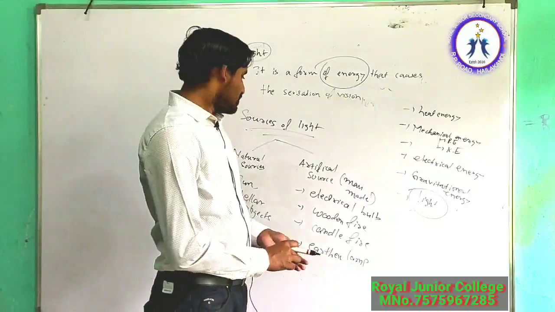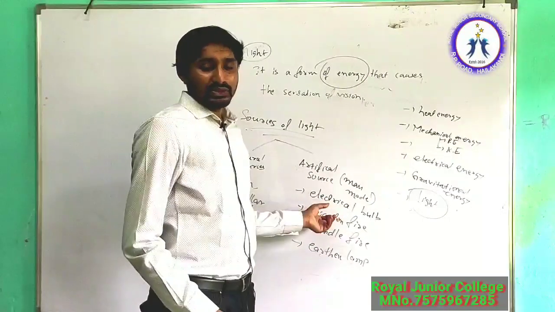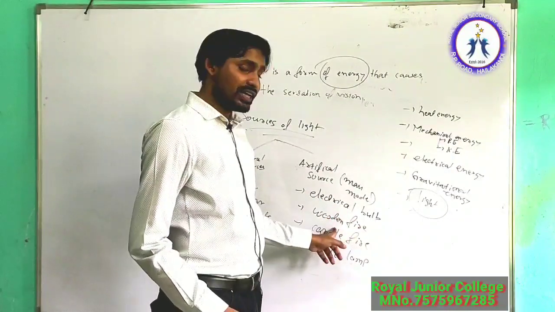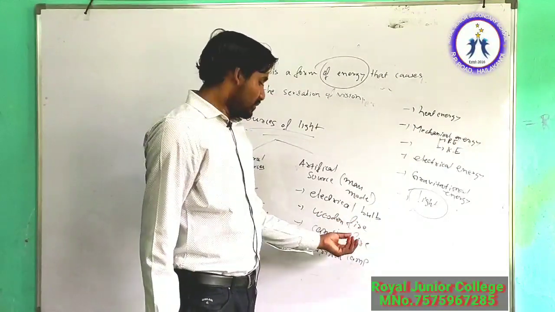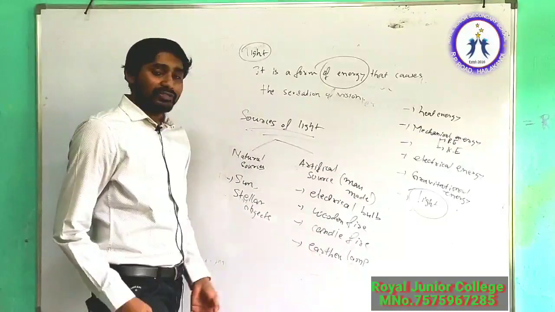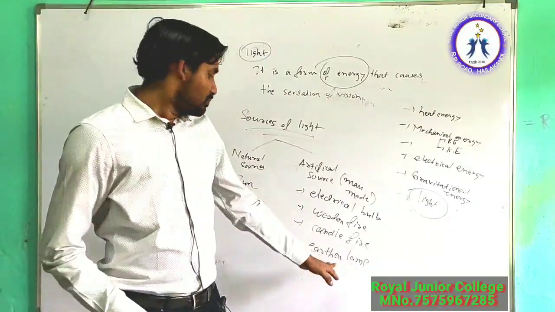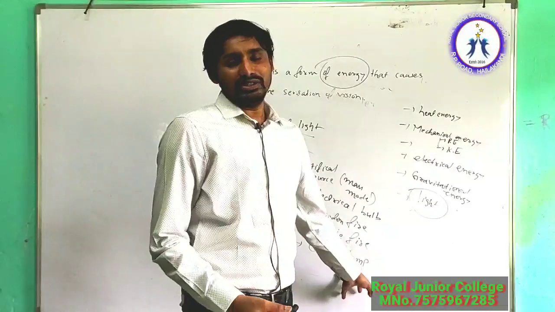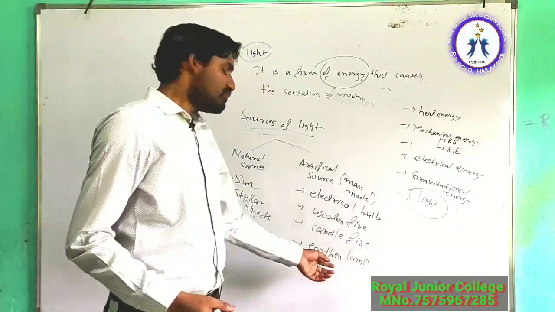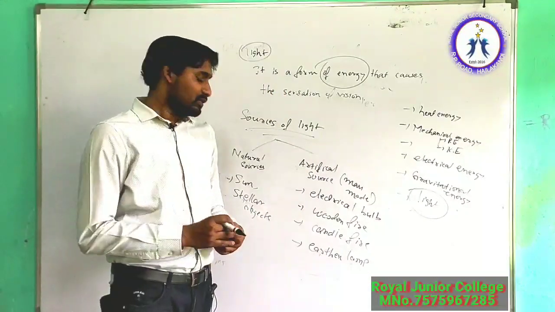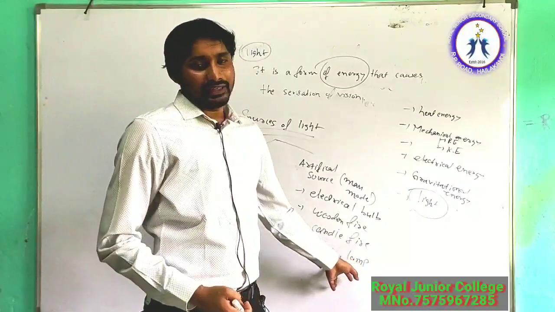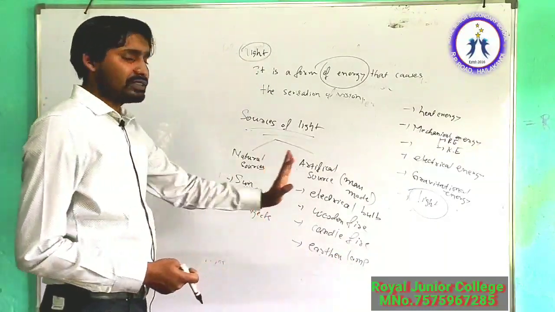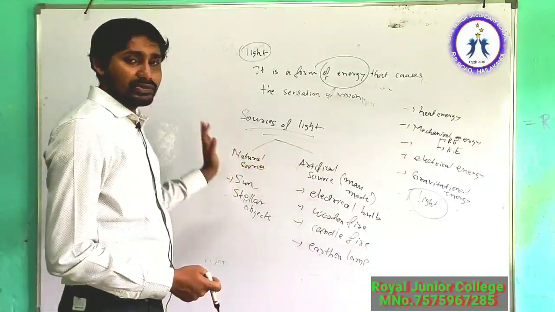If we burn some wood we'll get light from the fire. From a candle we also get light. All these are man-made sources. And in many villages people still use lamps, so from there also we can get light. So these are the different artificial sources, and these are the natural sources.